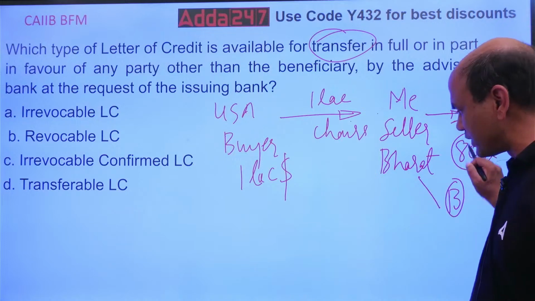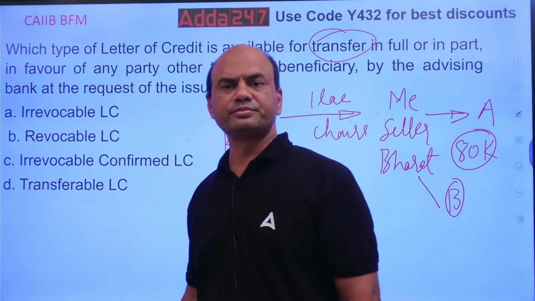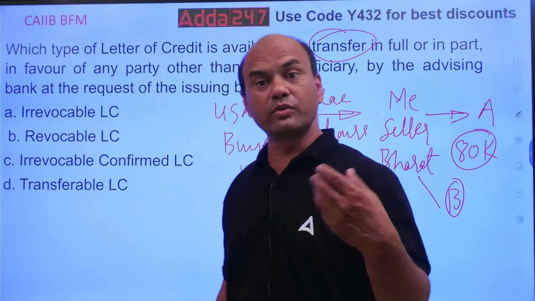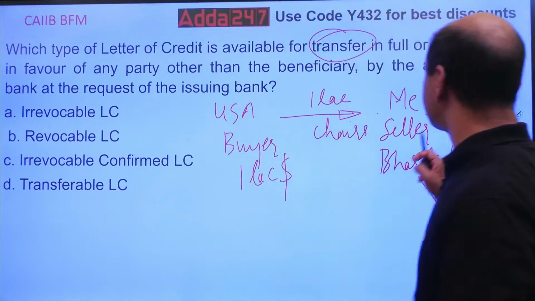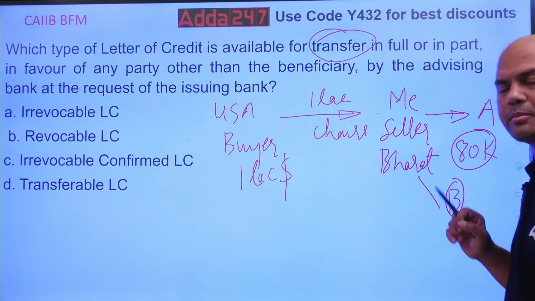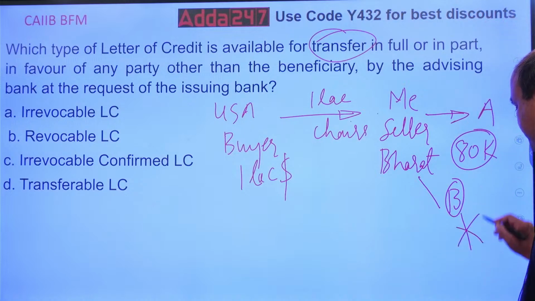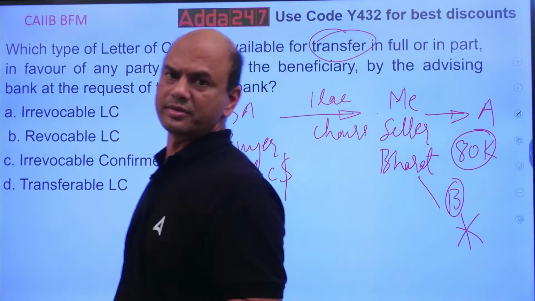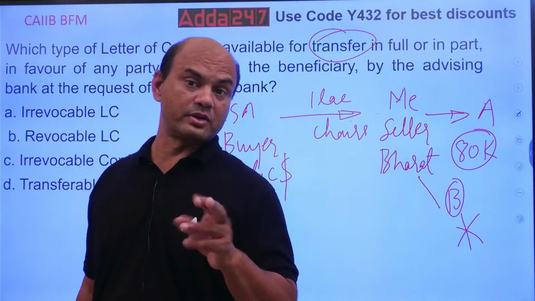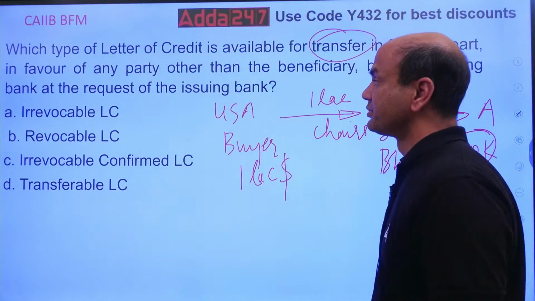I can transfer it to 1,000 guys. So, 1 chair for 1 lakh guys, I can transfer it. First level, any number of transfers is allowed. But after this, B cannot transfer it to someone. Kindly note, the second level transfer is not allowed. First level transfer, any number is allowed. Second level transfer is not allowed. So this is known as transferable LC.